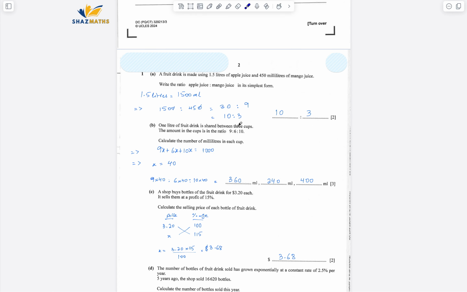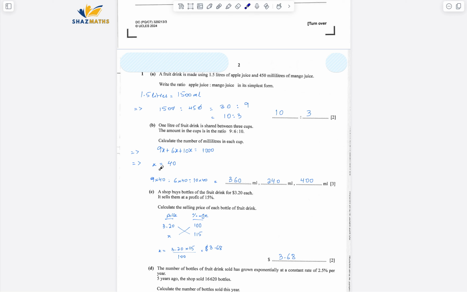1 liter of fruit drink is shared between 3 cups. The amount in the cups is in the ratio 9:6:10. Calculate the number of milliliters in each cup. So the total is given, that is 1 liter. He's asking us to find it in milliliters. So what I've done is the total should add up to 1000 milliliters, right? 1 liter is equal to 1000 milliliters.